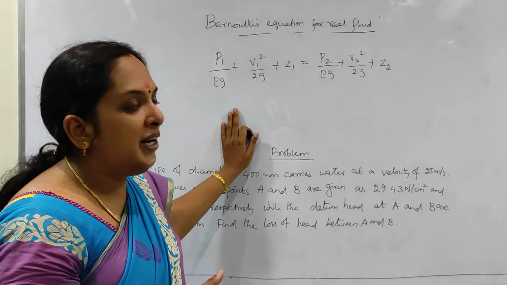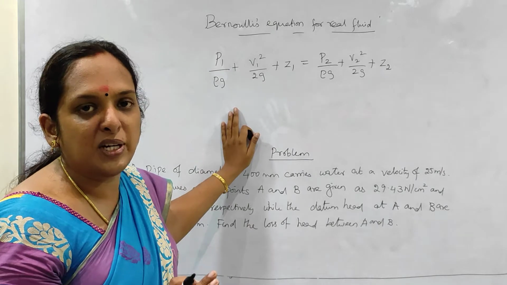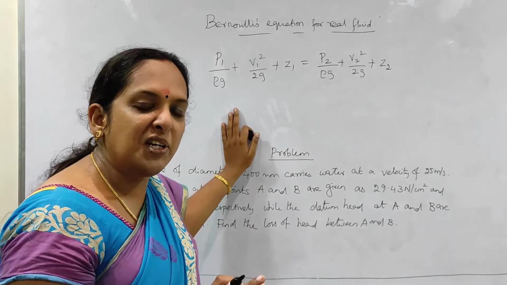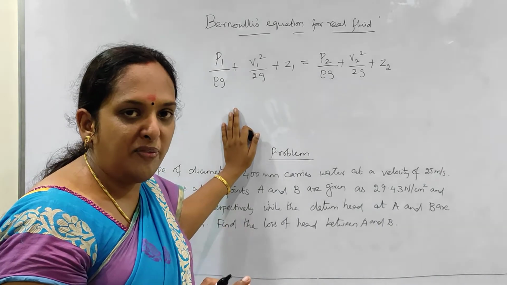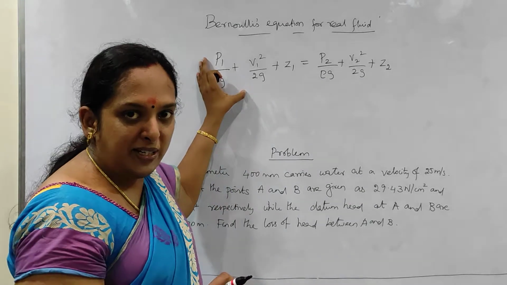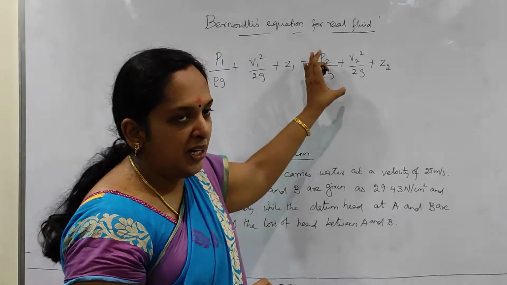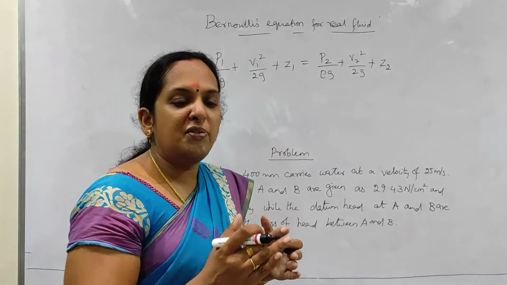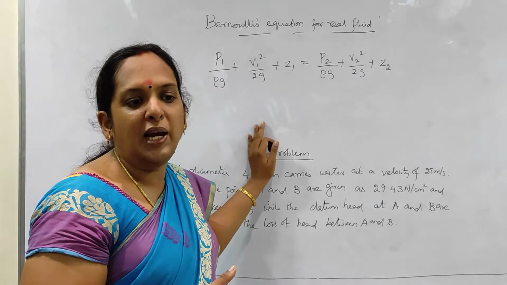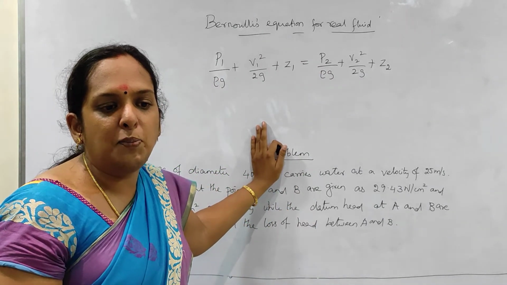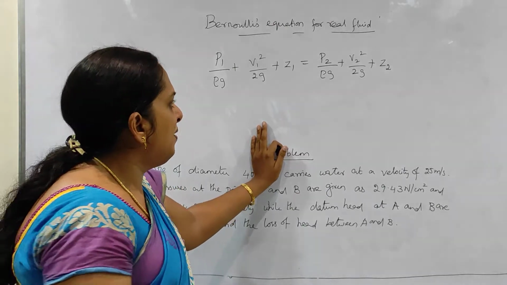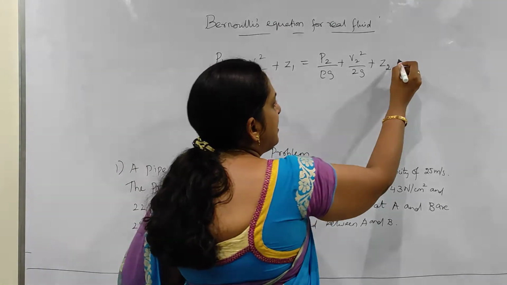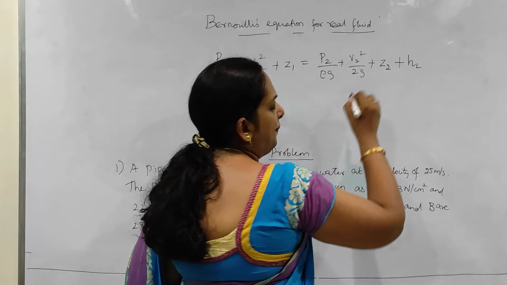But in real fluid, definitely the fluid has some friction, and because of the friction there is going to be a loss of energy. This is the energy at section 1 and this is the energy at section 2. Because of this, some loss will occur. That loss is the loss of energy between points 1 and 2. Let it be HL.